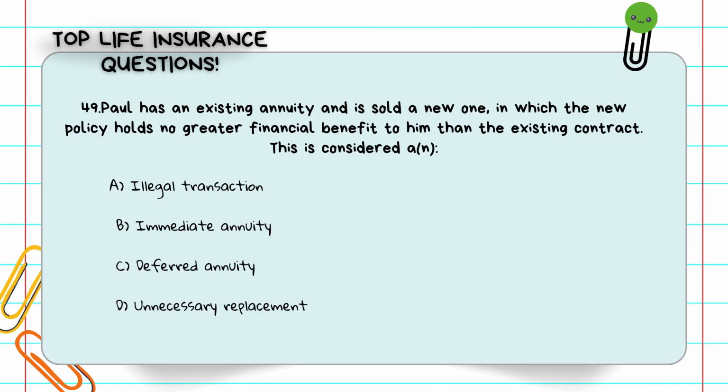Question number 49. Paul has an existing annuity and is sold a new one, in which the new policy holds no greater financial benefit to him than the existing contract. This is considered an: A, illegal transaction. B, immediate annuity. C, deferred annuity. D, unnecessary replacement. Replacing an annuity when it doesn't benefit the client is unethical and considered an unnecessary replacement. The answer is D, unnecessary replacement.